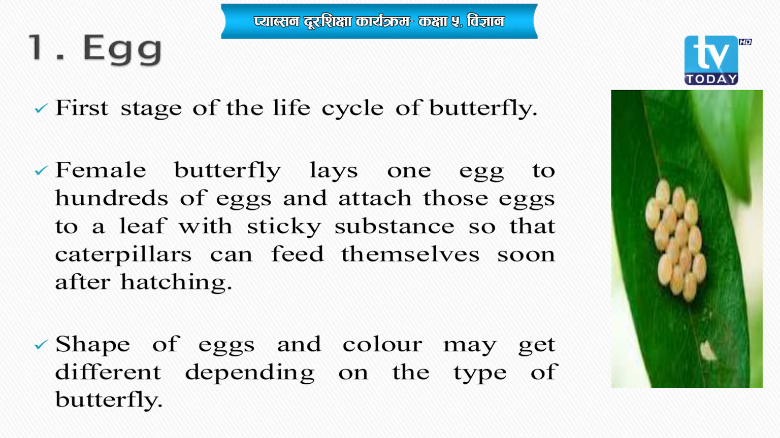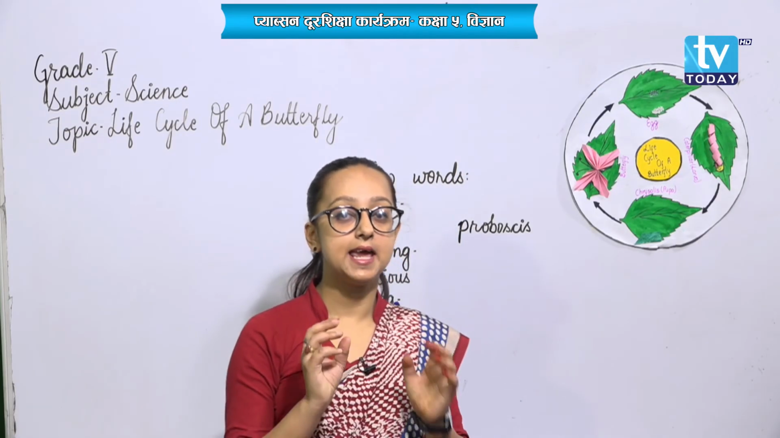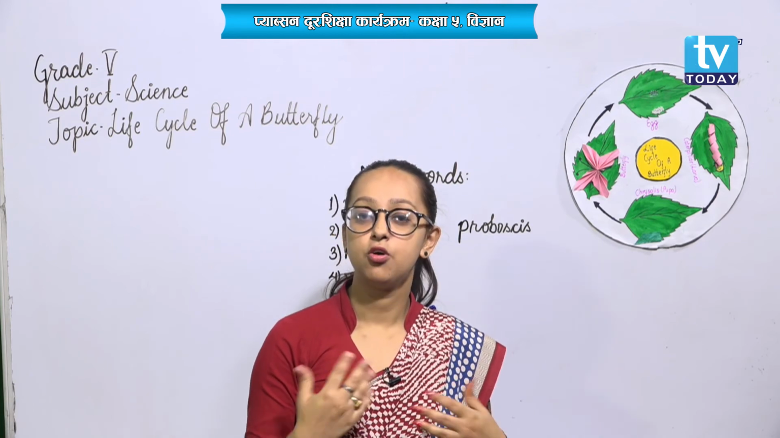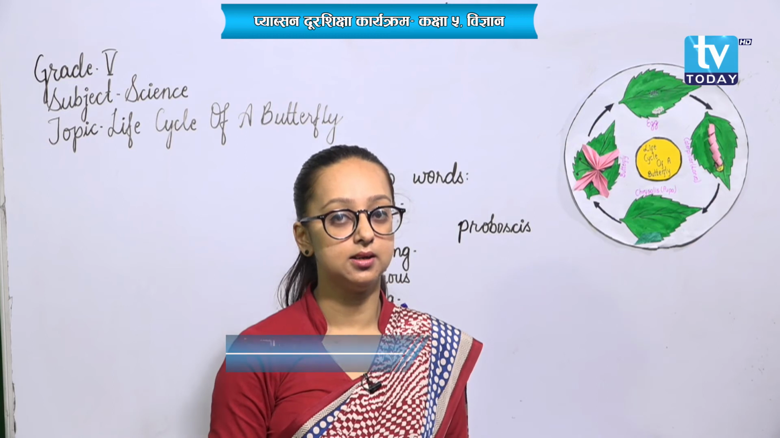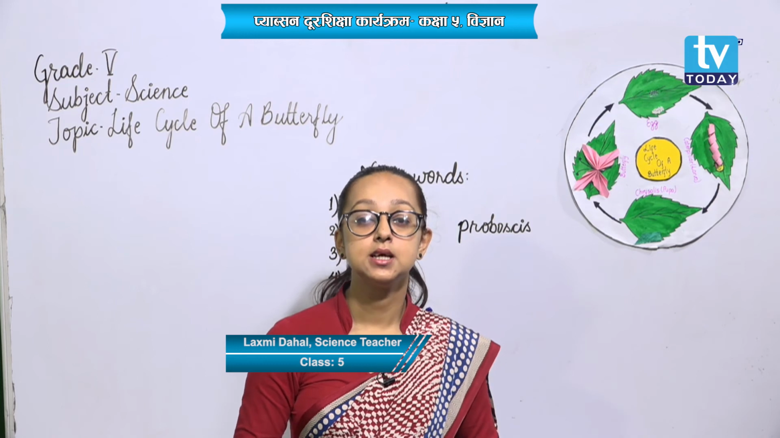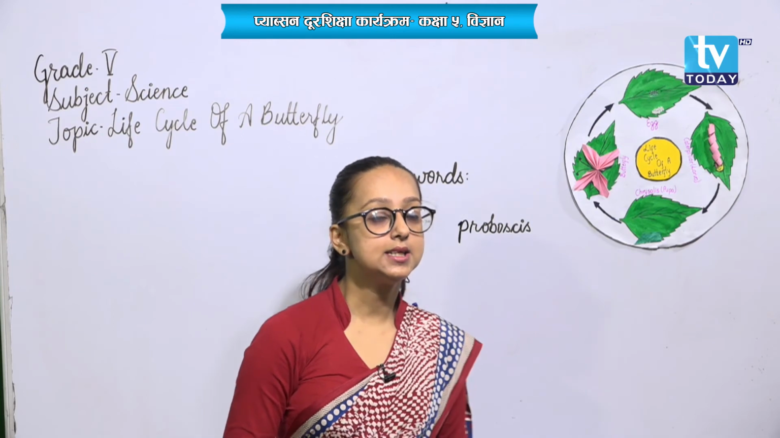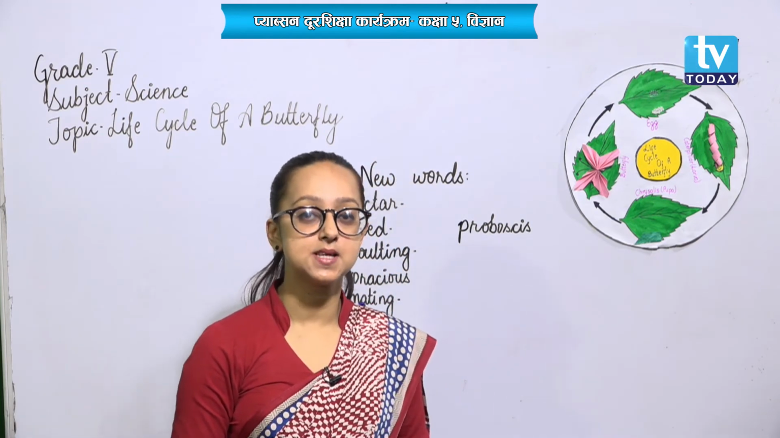Similarly, the shape of eggs of a butterfly may be oval, circular or spherical, and colors may be green, yellow or white, but that depends upon the type of butterflies only. So what I just told is the shape of the eggs of a butterfly may be oval, circular or spherical, and the colors may also be white, green or yellow, but that depends upon the type of the butterfly, okay.